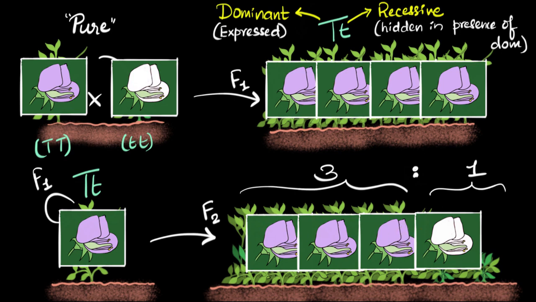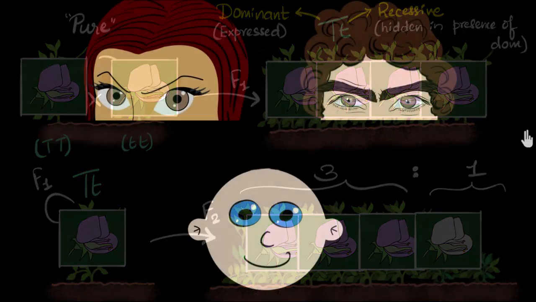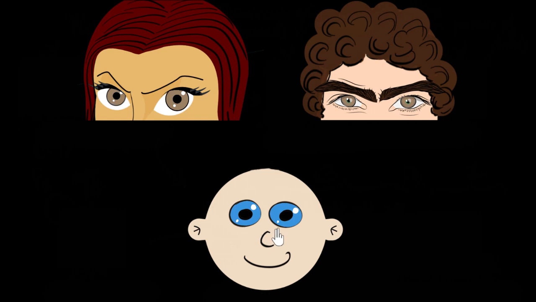Makes sense, right? And so finally, can you now see how a recessive trait can skip one generation, but then come back in the next generation? Ooh, so can you now explain how my friend got blue eyes from his brown-eyed parents? Think about what traits might be dominating and what traits got passed along.